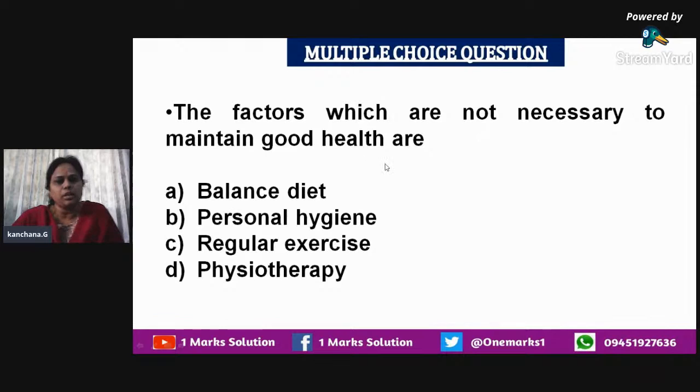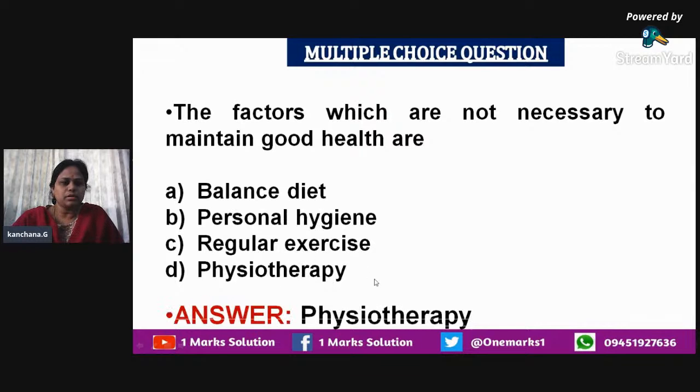Then automatically we will choose the right answer. Balanced diet, personal hygiene, and regular exercise: all these three components are necessary for an individual to maintain good health. So the factor which is not necessary to maintain good health is physiotherapy. So the answer is physiotherapy.